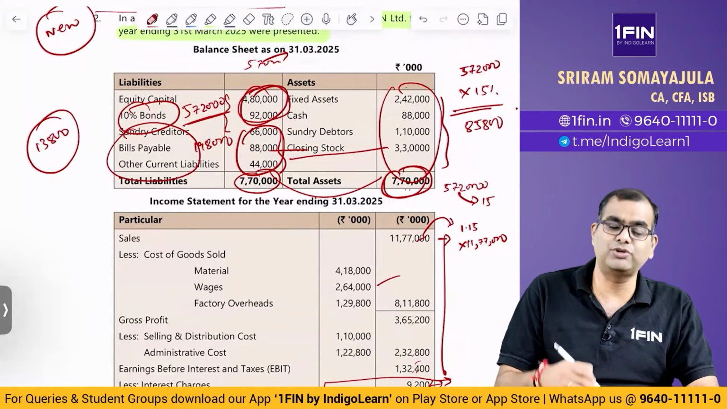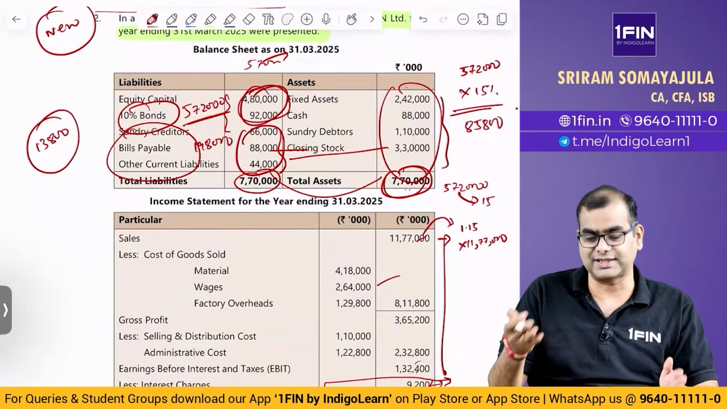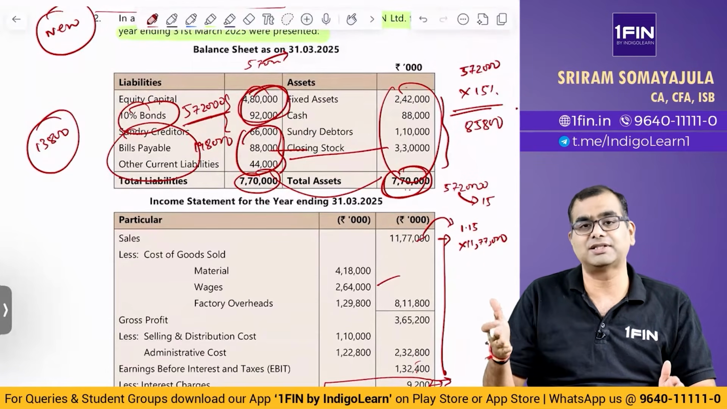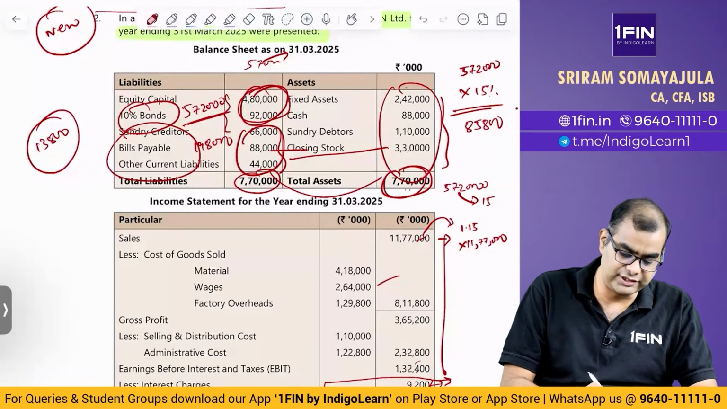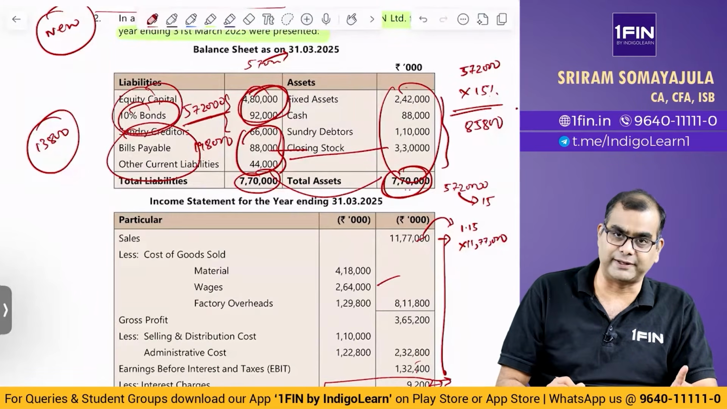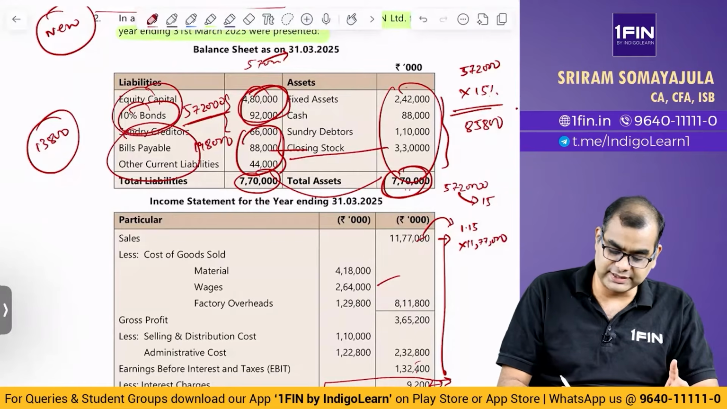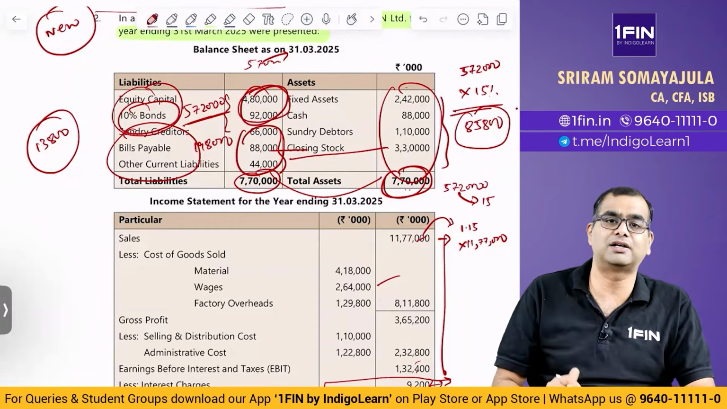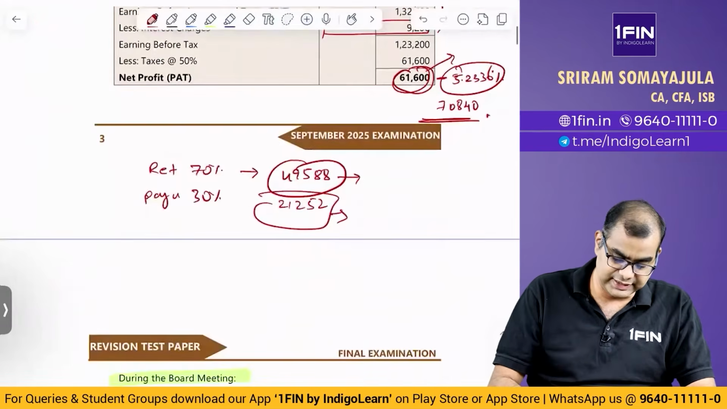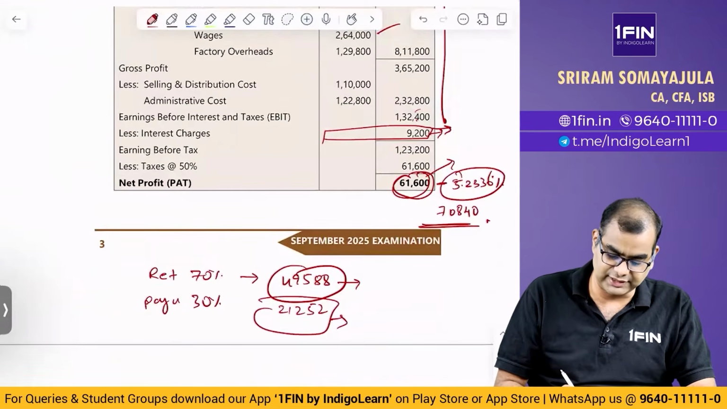So that 572 is going to increase by 15%. Why? Because they said that the assets and current liabilities are going to go up by the same percentage growth as the sales. So this is going to go up by 15, then your equity and debt will also go up by 15. What is the total increase? 85,800. But out of this 85,800, how much is the internal money that is generated? Internal money that is generated is 49,588.